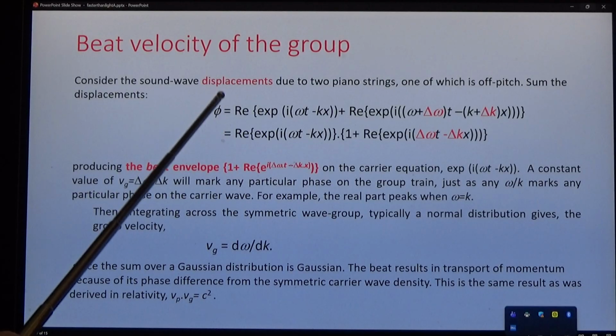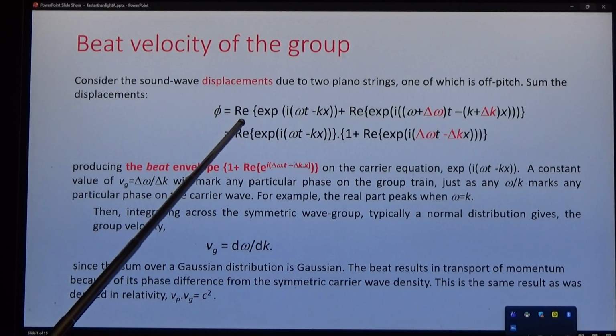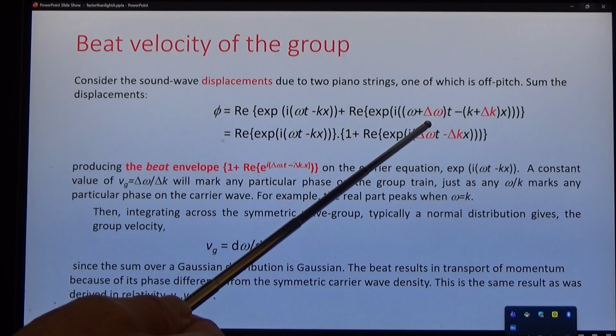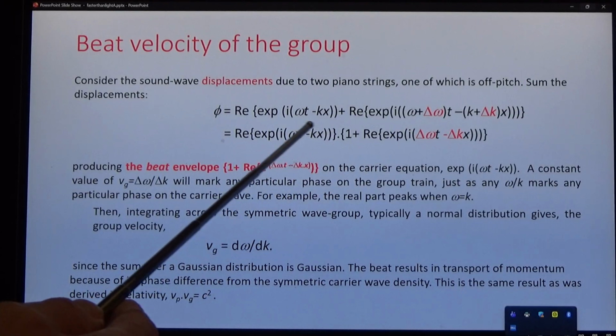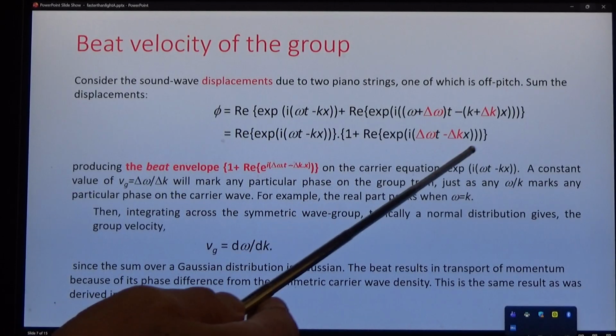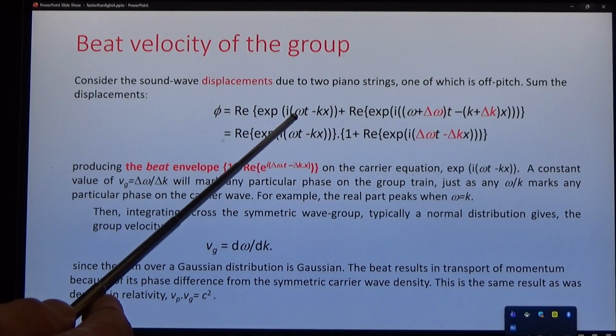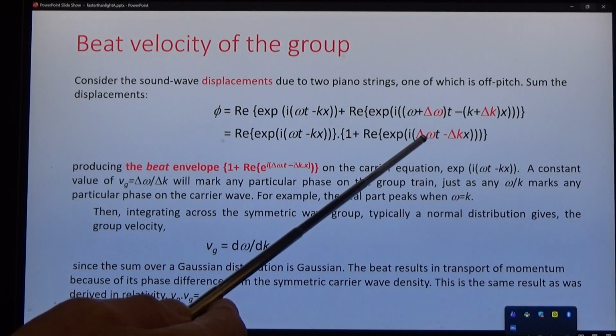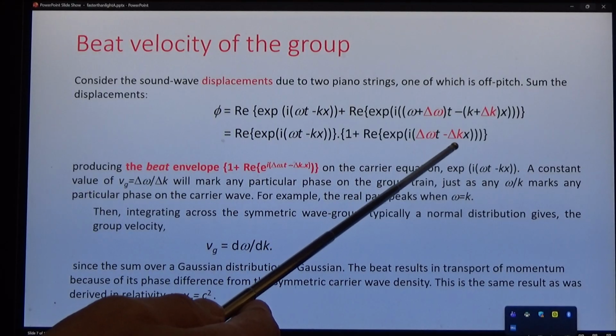Illustrate this physically. Think of a piano tuner, one tune out of phase, out of tone, and consider the tuner hears two waves which interfere, and they produce a carrier wave which beats, and the frequency of the carrier wave is omega over k, as we saw before, and the frequency of the beats is d omega by dk.